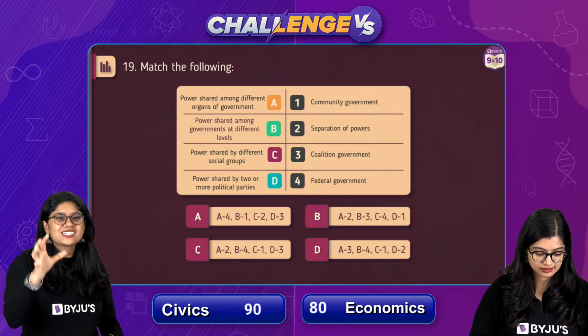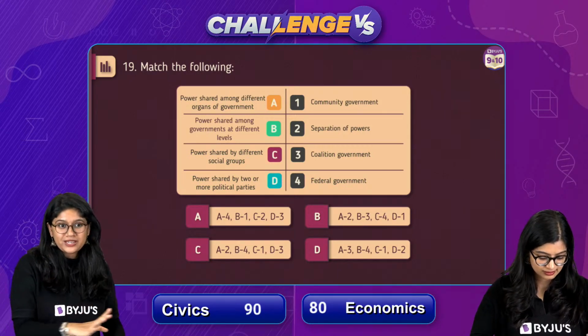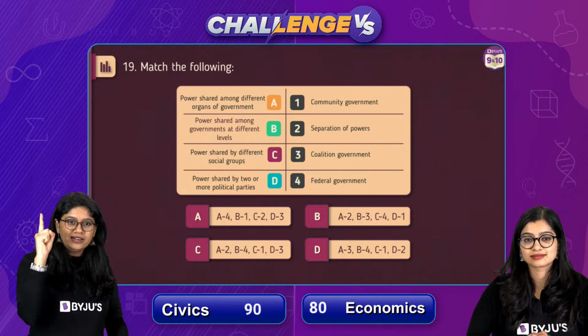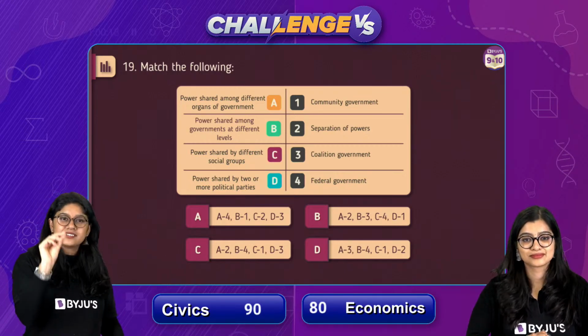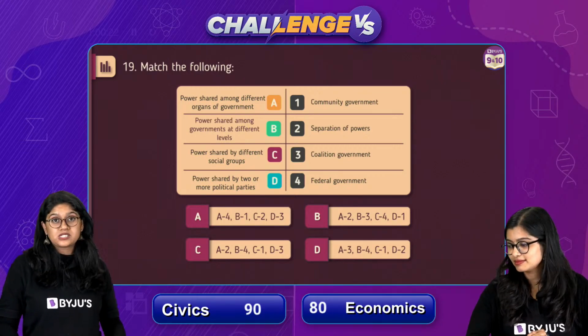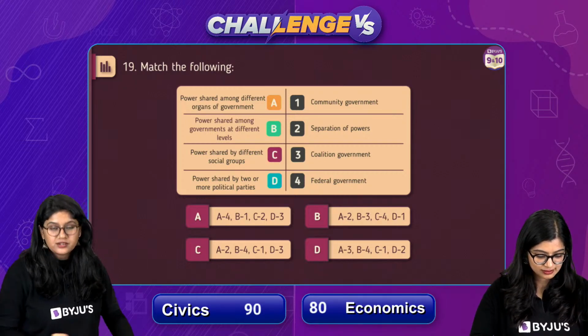Now here, please take your time and pick the correct answer. The hint that I always tell you is that if you get one correct answer, then start moving ahead with that. And I'm sure you'll be able to see the polls now. Right, everyone, do take a moment and look at the polls and pick the correct answer.